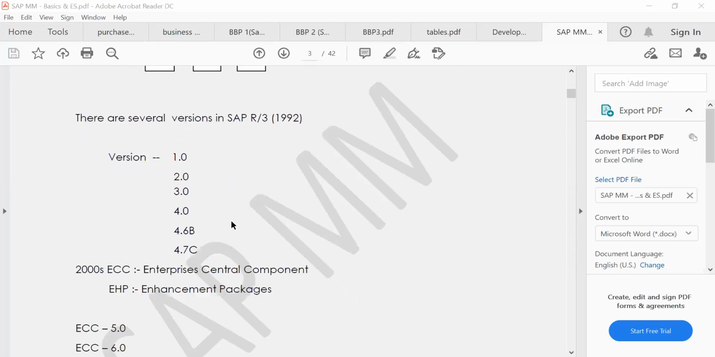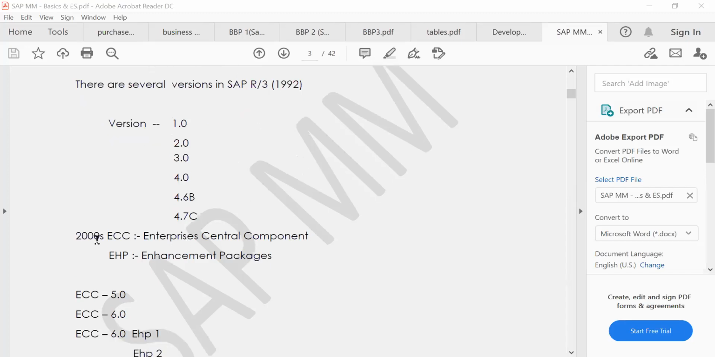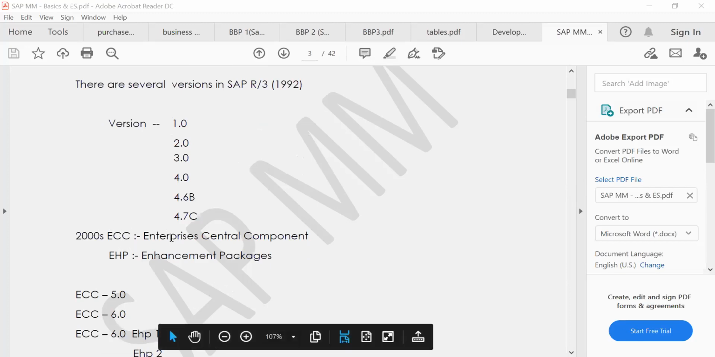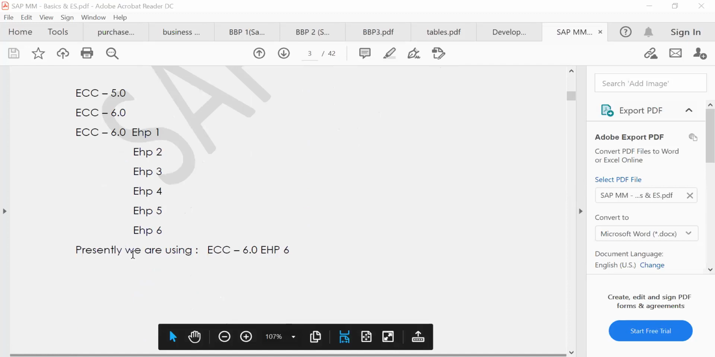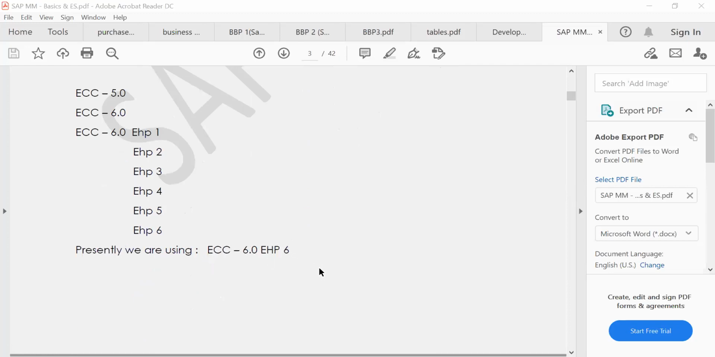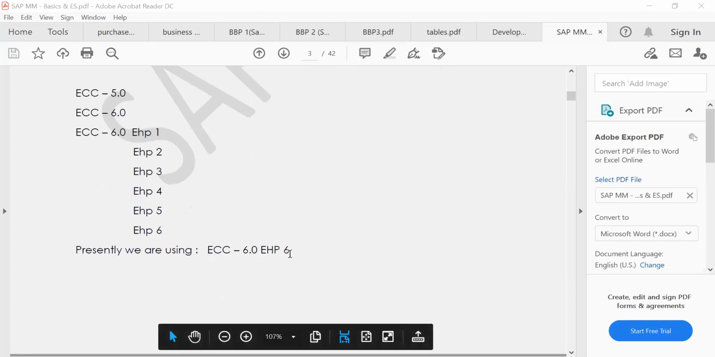So now the different versions of SAP. R/3 was invented in 1992, and then versions 1, 2, 3, 4 came like this. In 2000 they named it ECC, Enterprise Central Component. In this ECC, different enhancement packages came, enhancement 5, 6. Presently what is running is ECC 6.0, and enhancement packages up to 8 have come. Once it reached 8, it stopped.